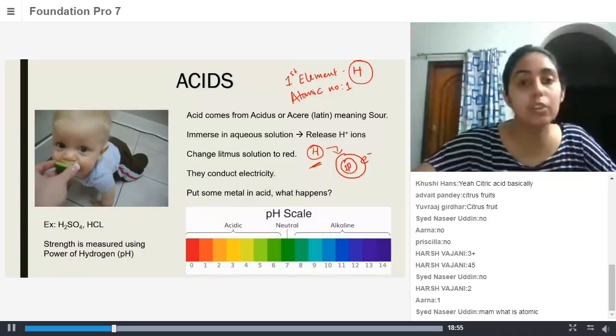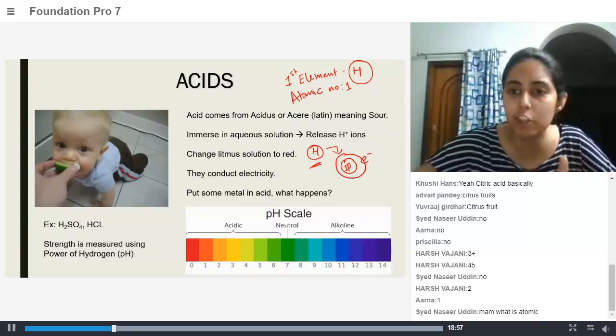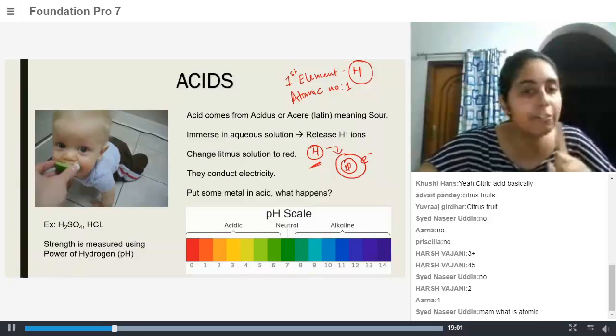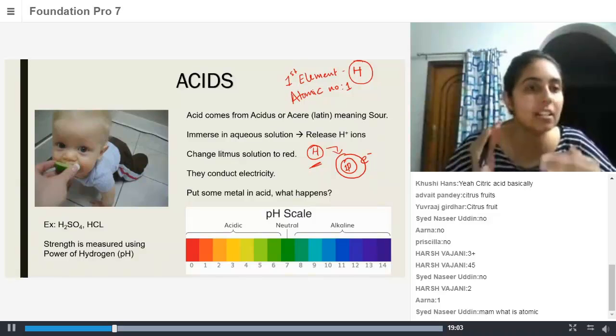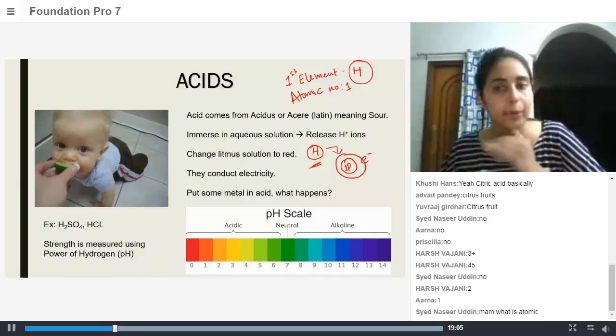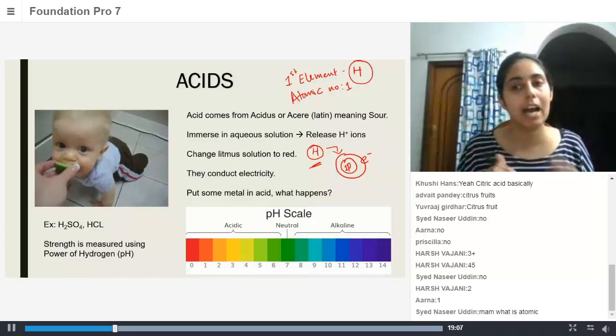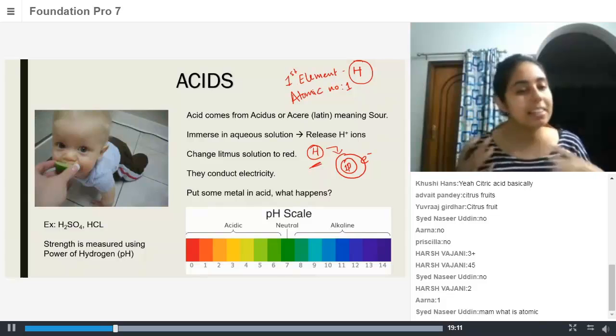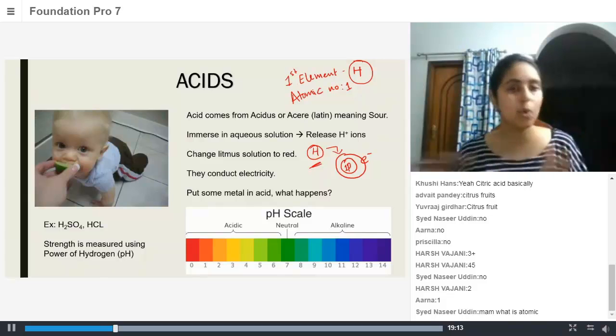Somebody asked me a question if atomic number is 1 for all elements. No, atomic number is 1 only for hydrogen. Every element has its own unique atomic number. Hydrogen's atomic number is 1, helium's is 2, lithium's is 3, and so forth.